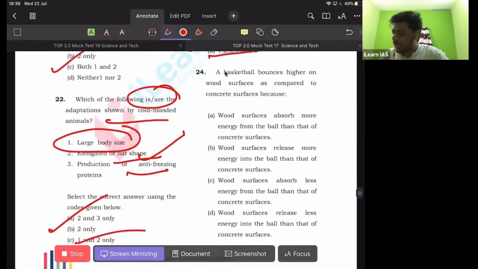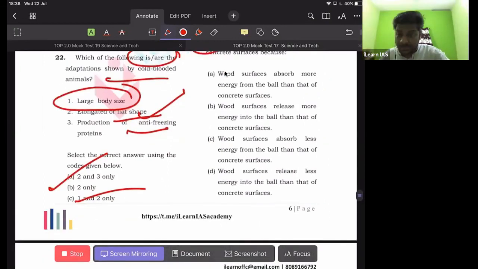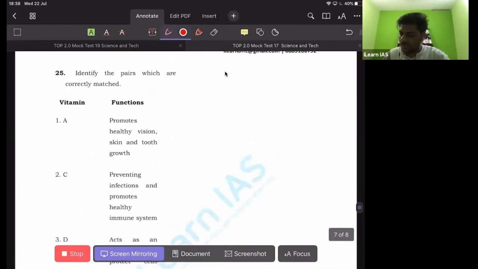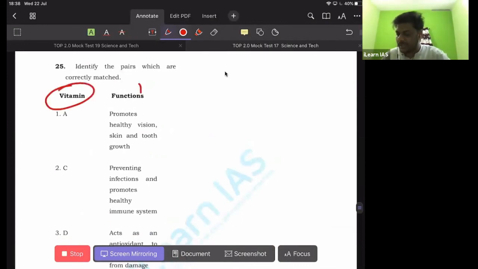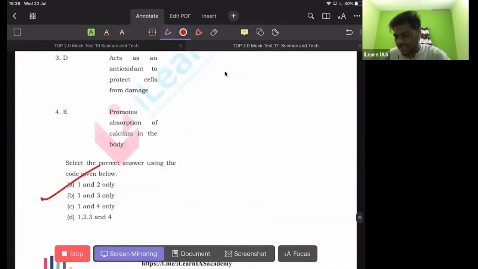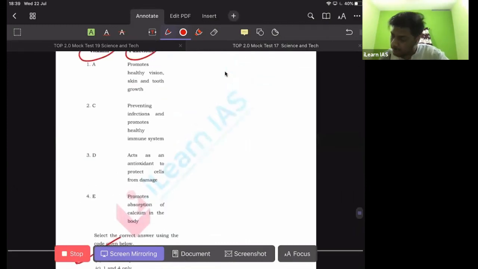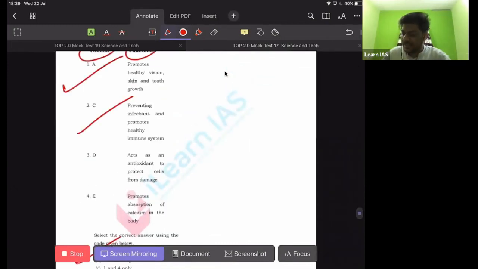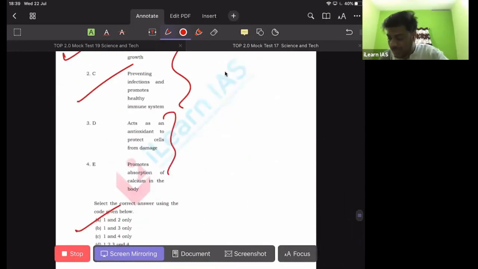The 24th one: a basketball bounces higher on a wooden surface because a wooden surface absorbs less energy from the ball than concrete surfaces, which is the correct answer. Wooden surfaces absorb less energy from the ball compared to a cemented surface. Then the very last question, from basic science, you have to match the vitamins with their functions. Here the answer is 1 and 2, which is very basic. You have to know the basics in order to answer this question. Vitamin A and vitamin C, their functions are correctly matched, and vitamin D, they are incorrectly matched. Here the answer is A.